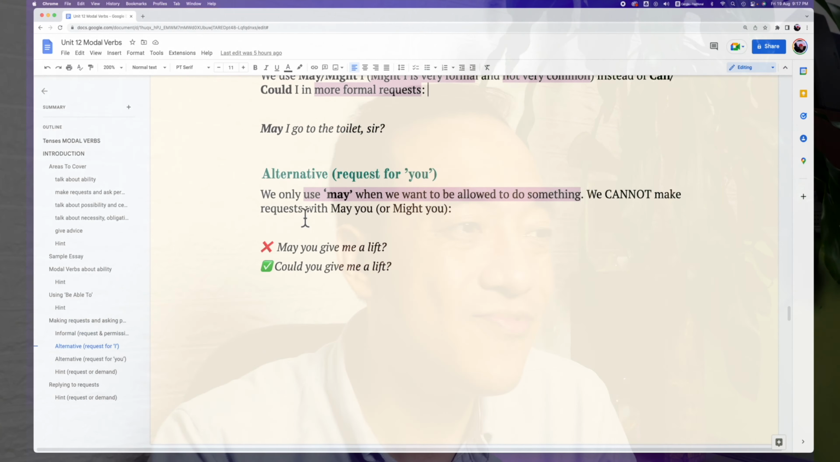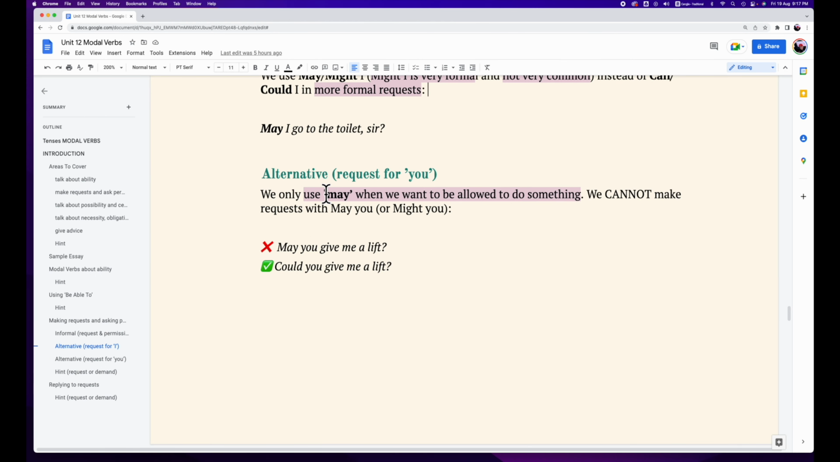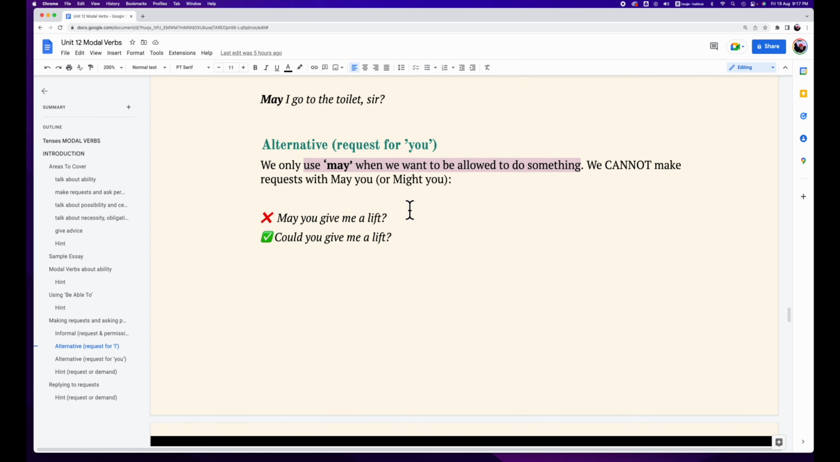Then how about an alternative of requesting for you? Let's take a look. We use may when we want to be allowed to do something. We cannot make requests with may you or might you. Instead, could you give me a lift?